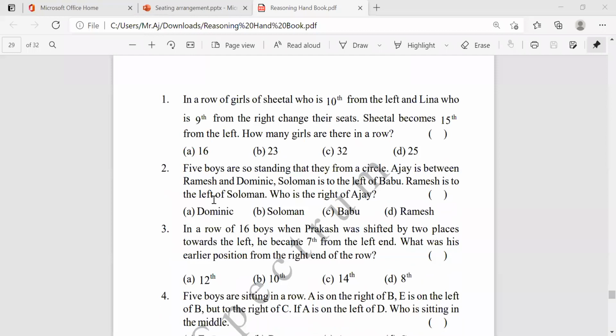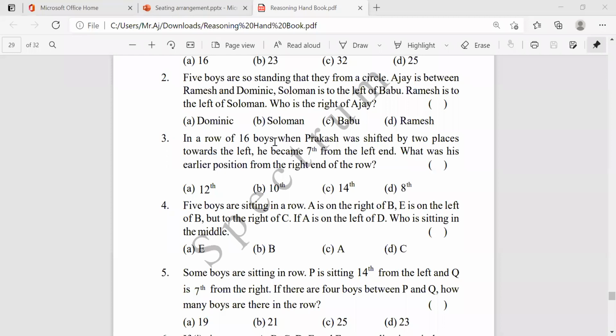Some problems here. In a row, 16 boys are standing. When Prakash was shifted by 2 places towards the left, he became 7th from the left end. What was his earlier position from the right end of the row? What are they asking? One person is there, Prakash. Think it is the row.